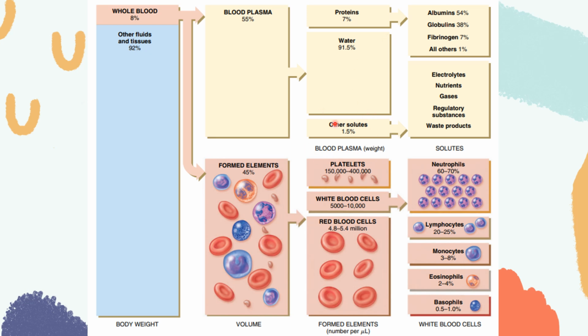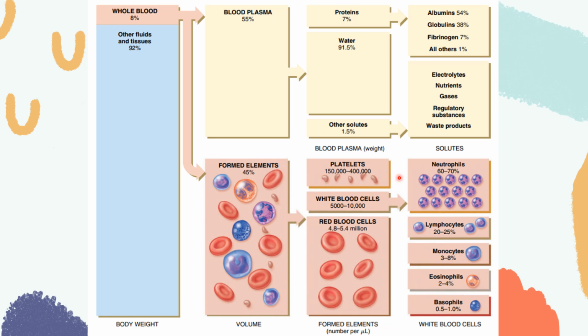Also, we have other solutes like your electrolytes, your nutrients, gases, regulatory substances, and the waste products that are found in our blood. The other part of your whole blood when centrifuged is your formed elements. Your red blood cells are the packed red blood cells that we see there. Of course, their function is for transport of oxygen and carbon dioxide in our body. And it is also the substance that creates the red color in our blood.